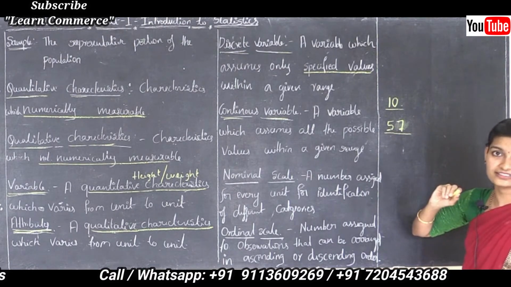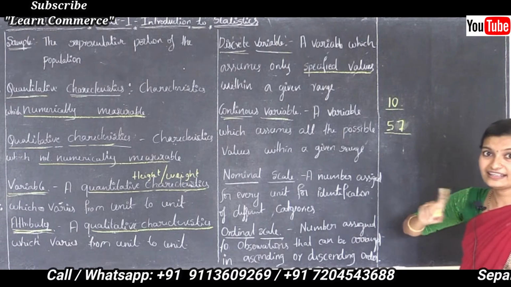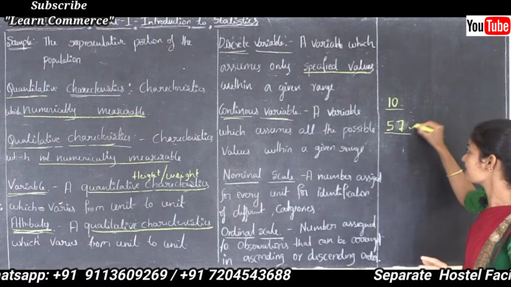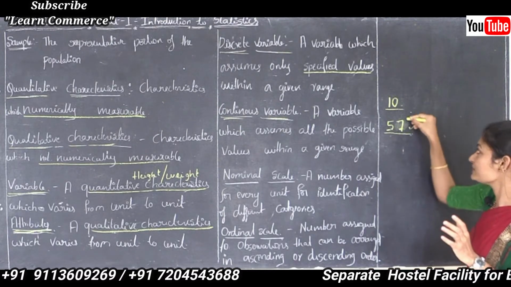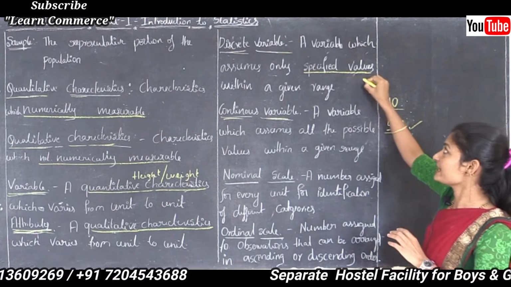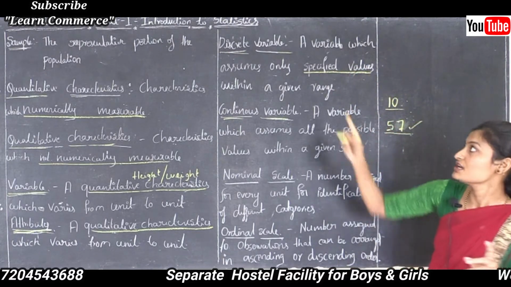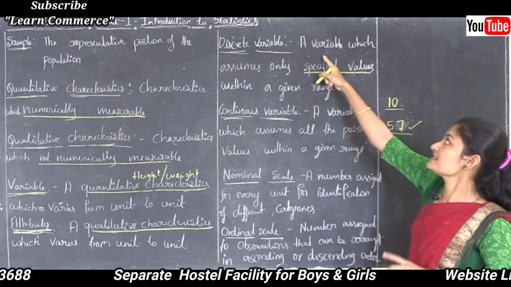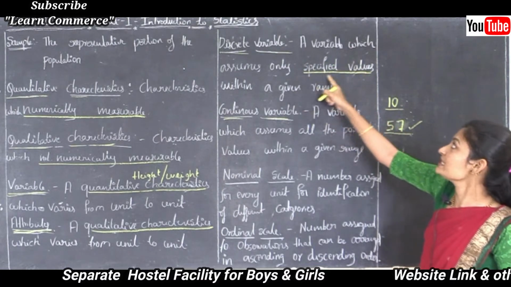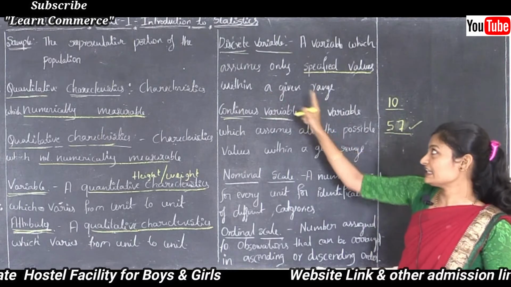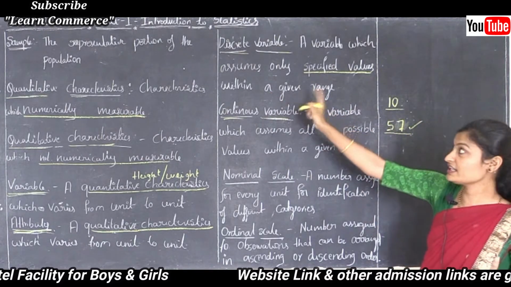In a class, can we say there are 57 and a half students? No. So here we have to say that there are 57 students only. So here 57 and 10 are the specified values, in the sense that they are exact values. So a discrete variable is a variable which assumes only specified values or exact values within a given range.